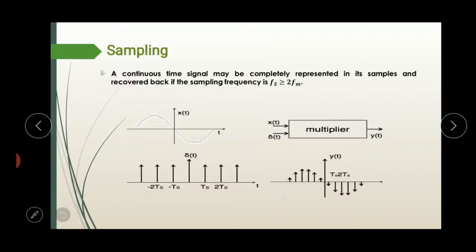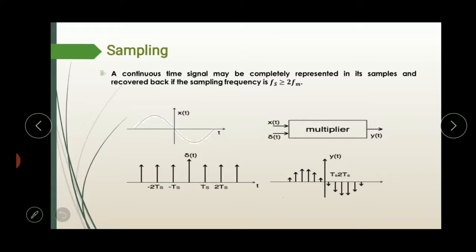So what is sampling? A continuous time signal may be completely represented in its samples and recovered back if the sampling frequency fs is greater than or equal to 2 fm.